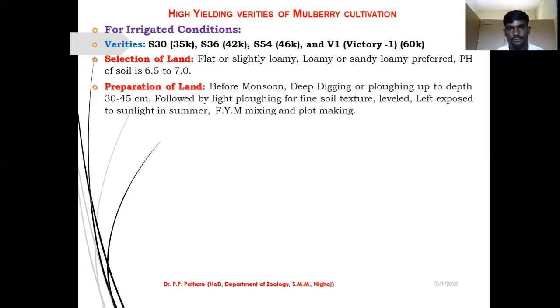Preparation of land, that is again a very important step during the cultivation of mulberry plant. Preparation of land before the monsoon: deep digging, and the depth is 30 to 45 centimeter. Before the monsoon, before the rain starts, it is very important to start the digging, नांगरणी करून घ्यायची up to 30 to 45 centimeter, खोल तेवढे गेले पाहिजे.